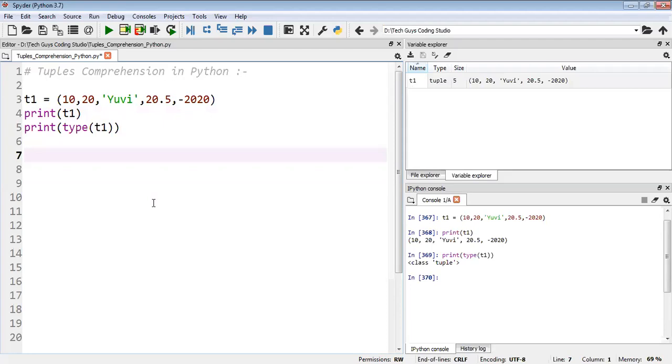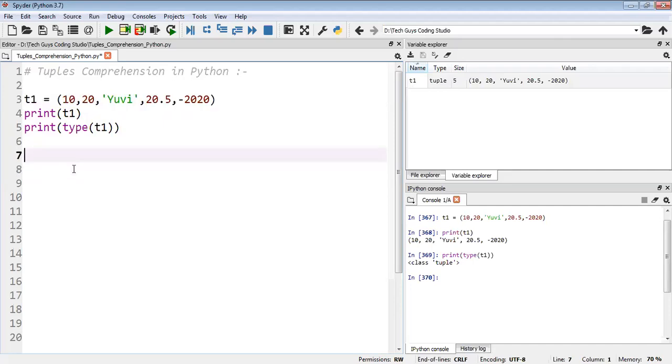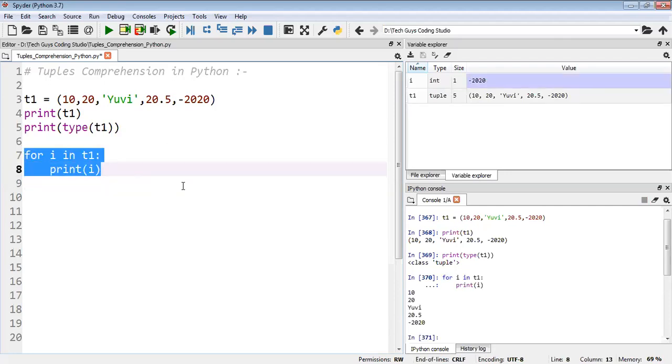Now this value, I just want to display with the help of a for loop. Normally, can I go through this value with the for loop? How will we write it? I will write for i in t1, then print of i. I will get all the values from the tuple t1, taking each value. This is a for each loop. Okay, I got all the values here, we can see all the values.